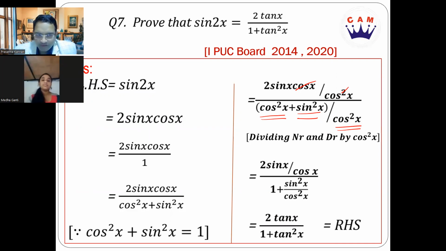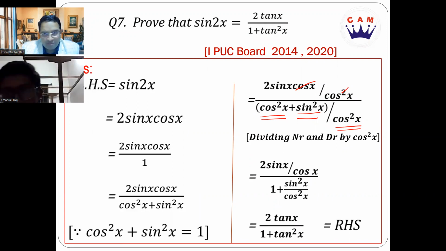Yes, sir. So here, as you can see, you're writing this as cos square x plus sin square x, carries half a mark. And then you dividing by cos square x again, carries half a mark. And then bringing it to the final form, half a mark. And initially writing sin 2x as 2 sin x cos x is going to carry half a mark. Is it clear to you? Yes, sir.